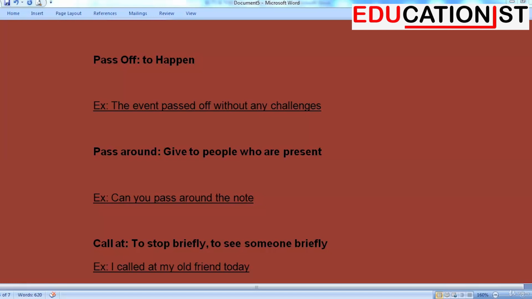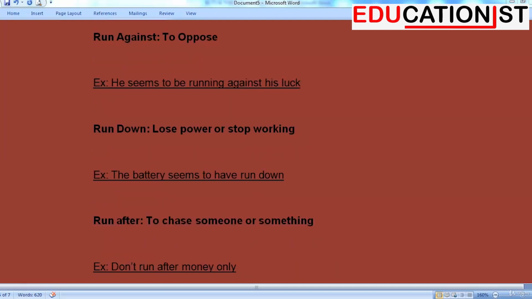Call at. To stop briefly to see someone. That means to stop briefly or to see someone for a brief period. Example, I called at my old friend's place today as I was driving through his neighborhood. Run against. That means to oppose. Example, he seems to be running against his luck.